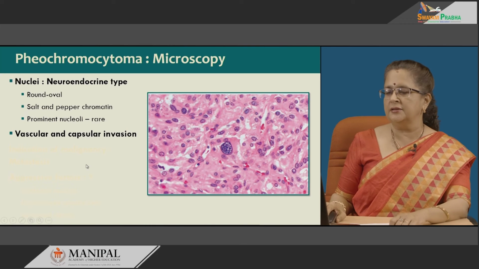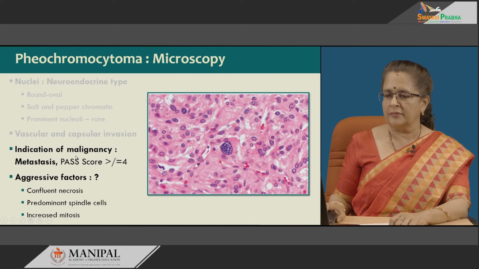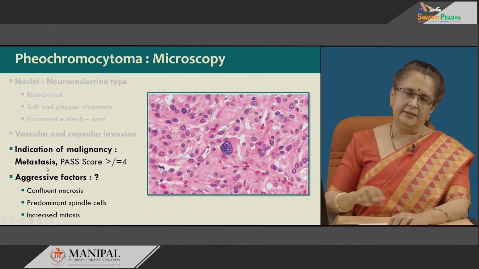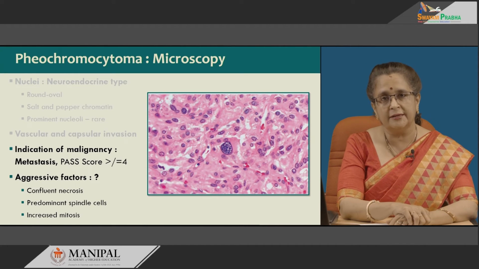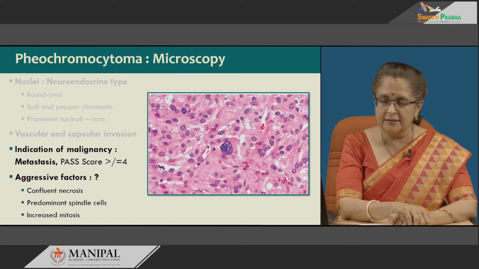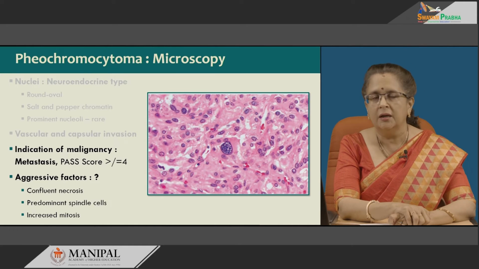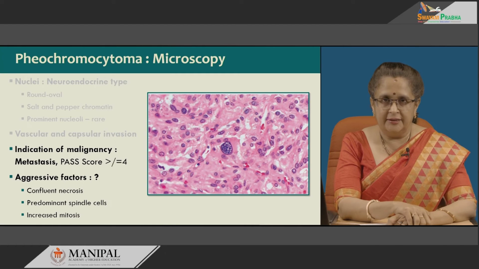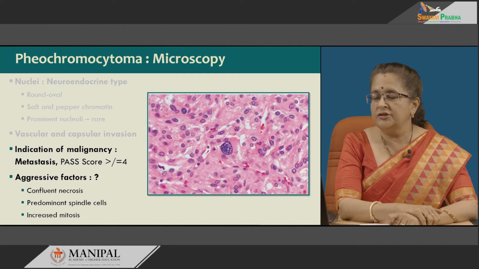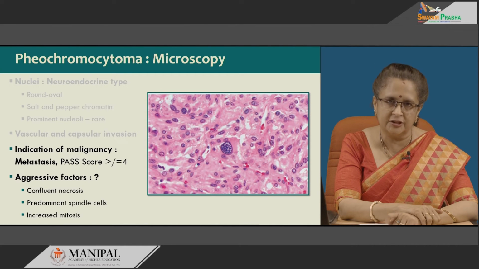microscopy. Vascular and capsular invasion may be seen, but the indication of malignancy is metastasis, whereas there is something known as the pheochromocytoma of the adrenal gland scaled score, that is PAS score, and there are several criteria in this, like small cells, spindle cells, nuclear monomorphism, mitotic activity which is very high, then vascular invasion, then invasion of the capsule, necrosis, then pleomorphism, giant cells, etc. So, some of these features.